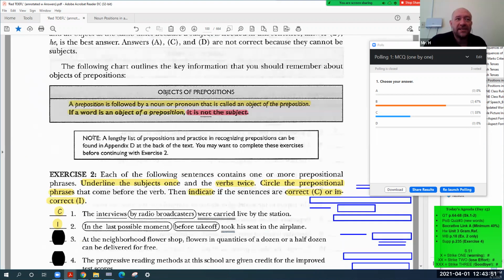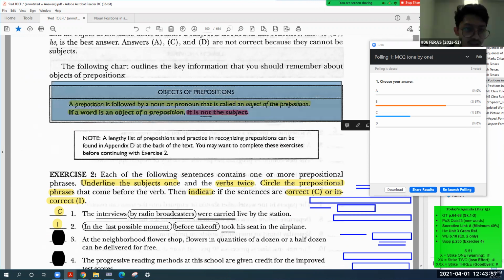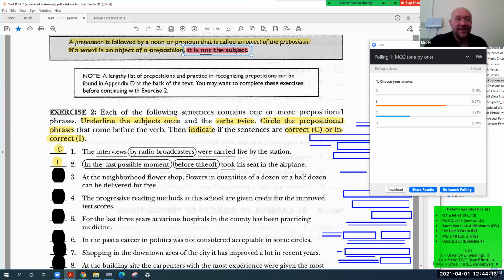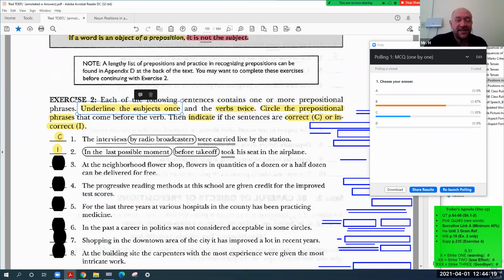All right. Faraz, can you read down here? Objects of prepositions. A preposition is followed by a noun or pronoun that is called an object of the preposition. If a word is an object of a preposition, it's not the subject. You did this morning in my class, right? In the green TOEFL, yeah? So can you read this, please, Sultan? Underline the subject once, the verb twice, circle the prepositional phrase, and indicate the correct or incorrect sentence.